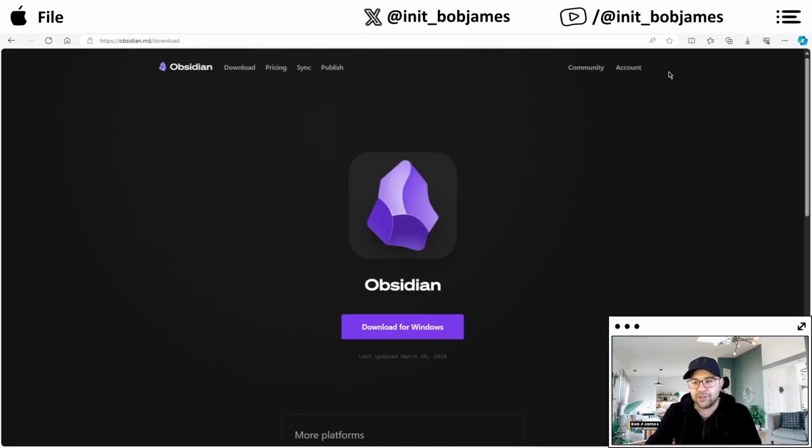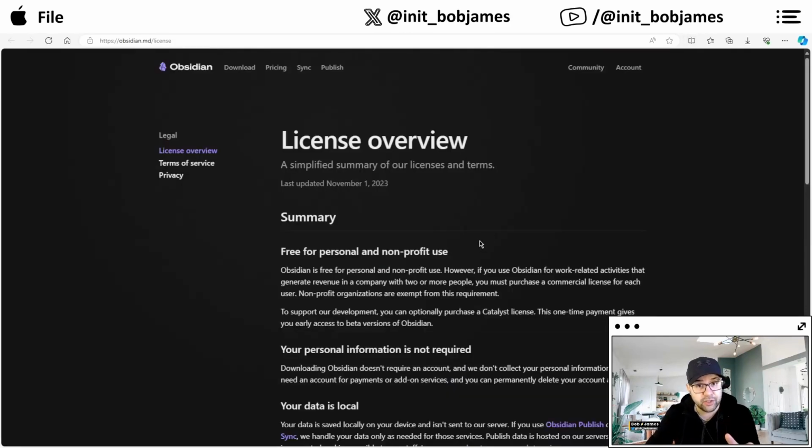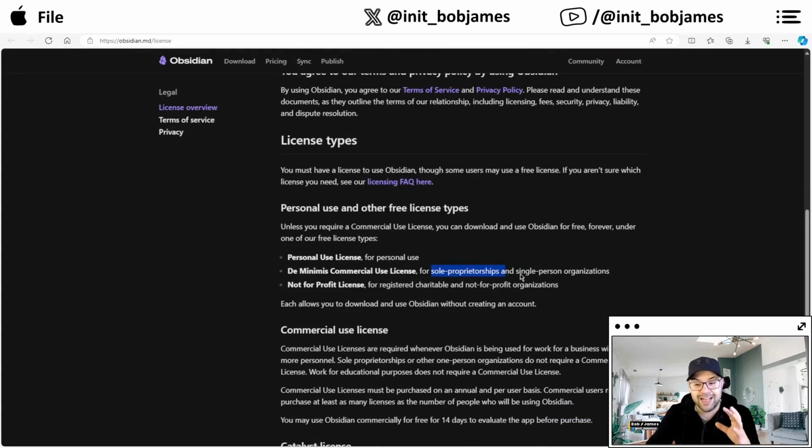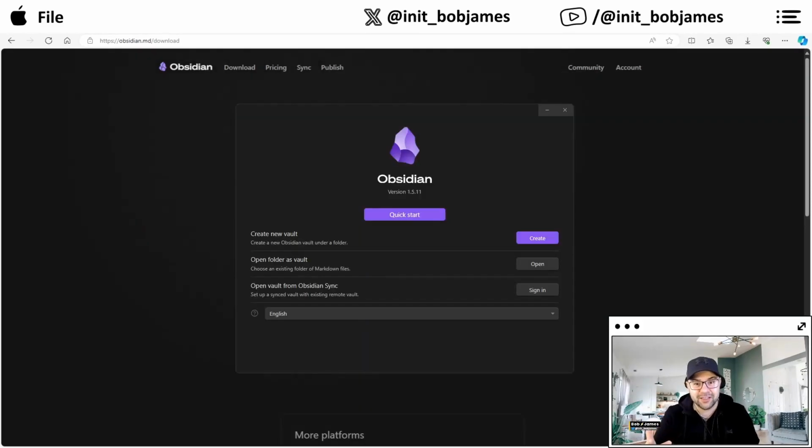Obsidian. Let's go. So I checked the licenses, which is super cool. It's free for personal use, for sole proprietorships and single person organizations. So I can try this, use it for free as long as it's just me. So I've downloaded it. All right, Obsidian's installed.